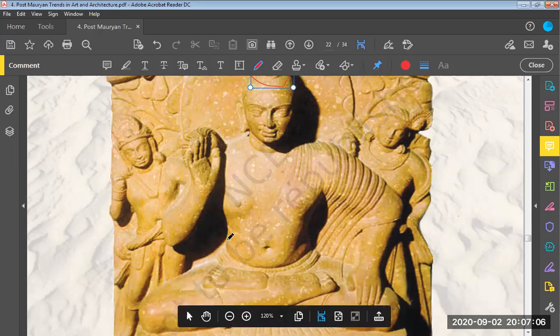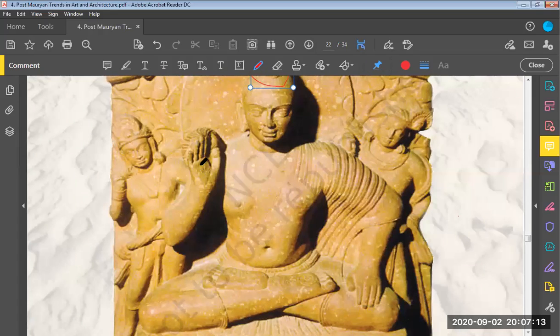Then he's sitting over here. It seems like he's giving some kind of blessings to people. It is also known as Abhay Mudra, if I'm not wrong. Abhay Mudra simply means that Buddha is saying that you don't have to be fearful about anything. Everything will be all right.